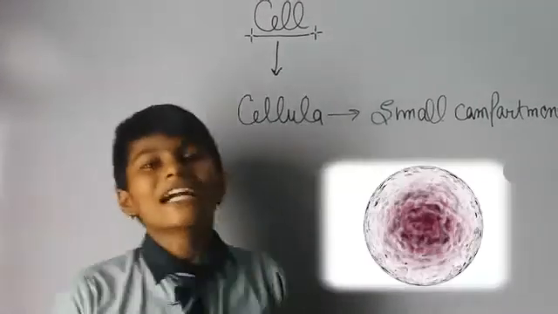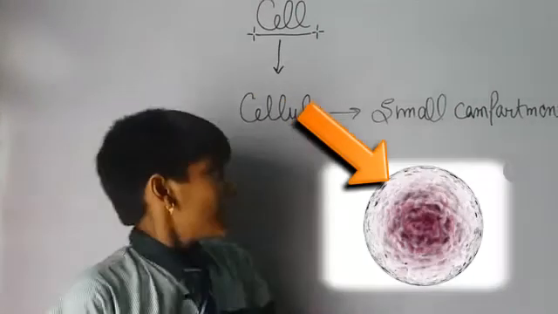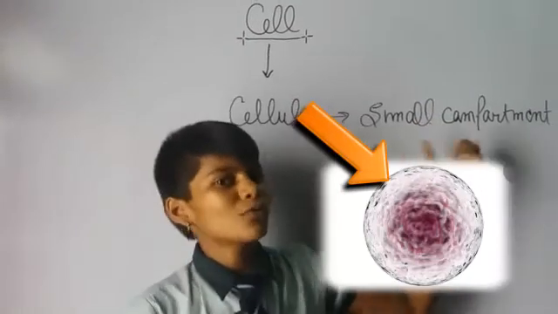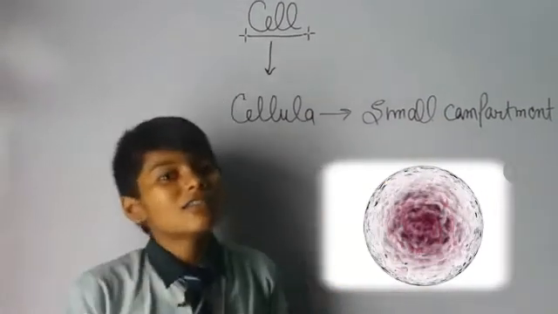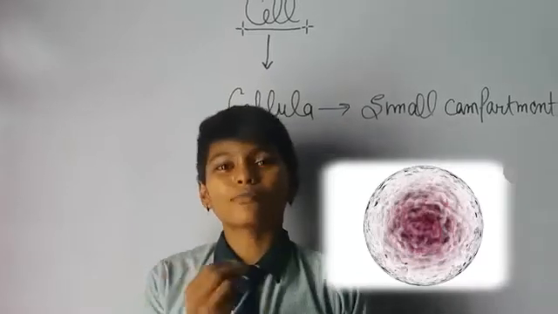So let's relate cell to a small compartment, because the size of a cell is very small.